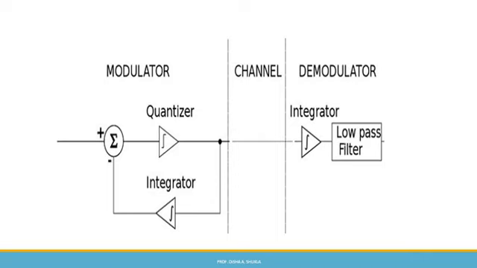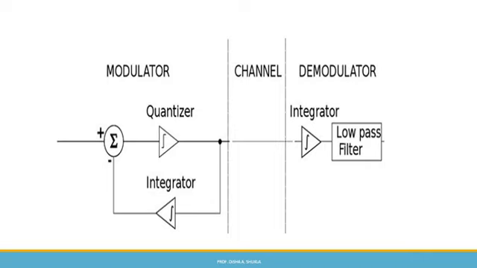Here, the difference between the present sample and the previous approximated sample is quantized into two levels, that is plus or minus delta. If the previous approximation is below the present sample value, then the error is quantized by plus delta. And if the approximation is above the present value, then the error is quantized by minus delta.